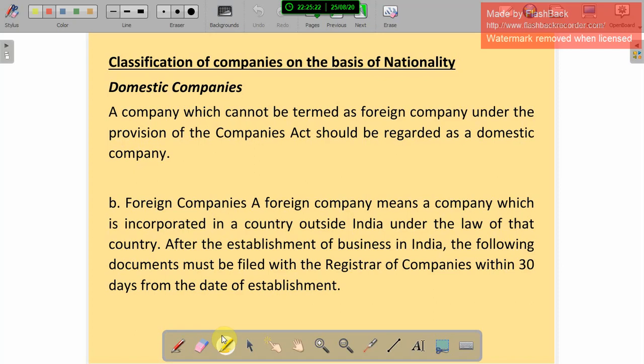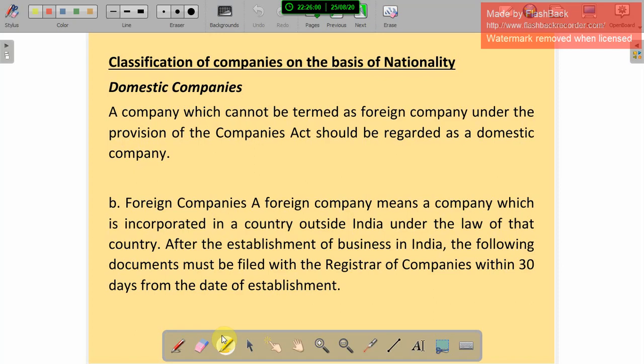A foreign company means a company which is incorporated in a country outside India under the law of that country. Okay, so maybe they started their business in another country, outside of India, under that country's law. And after that, they establish business in India. So after that, the following documents must be filed with the registrar of companies within 30 days from the date of establishment.